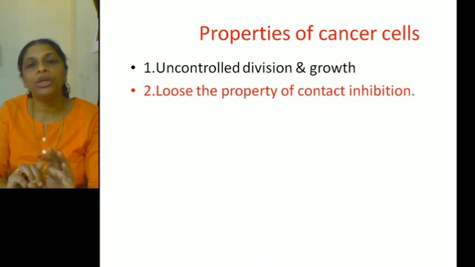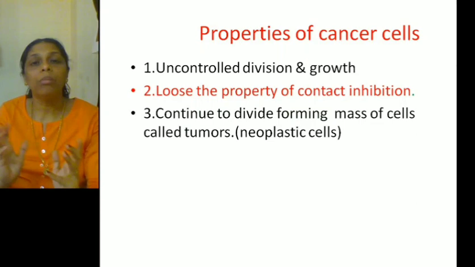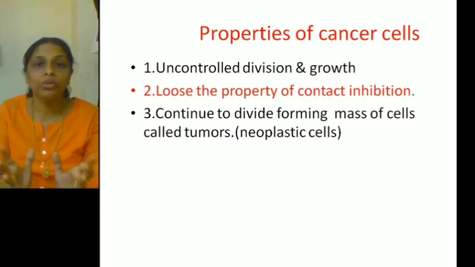Another important property of a cancer cell is that they lose the property of contact inhibition. As I've told you, contact inhibition is the property of a normal cell by which the cells stop their growth when they come in contact with each other. But in the case of a cancer cell, they lose this property and hence they keep on growing, resulting in the formation of a mass of cells, a group of cells.